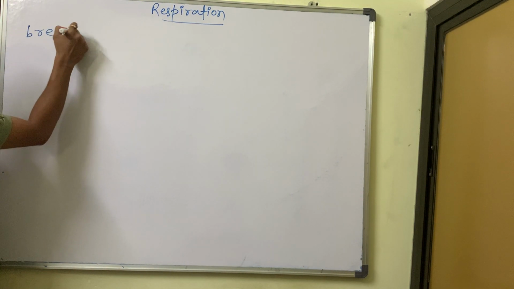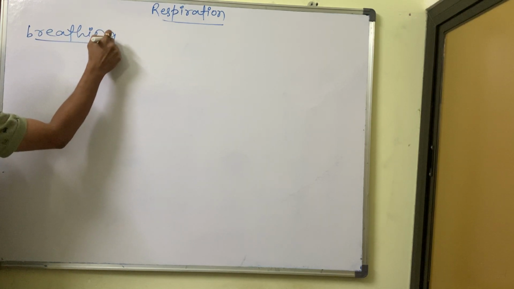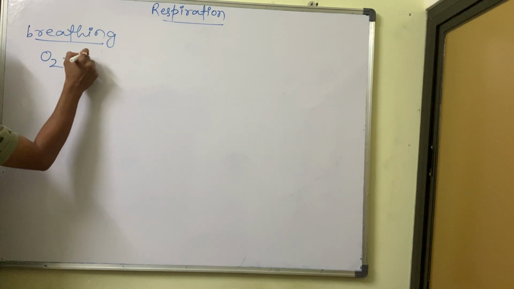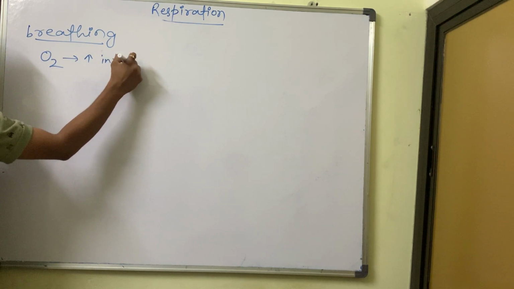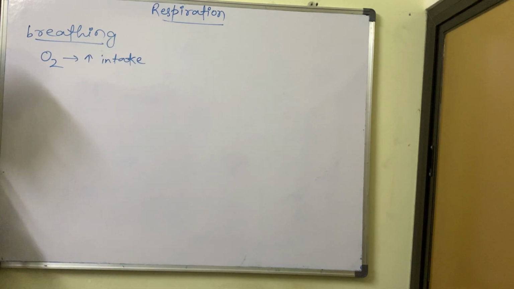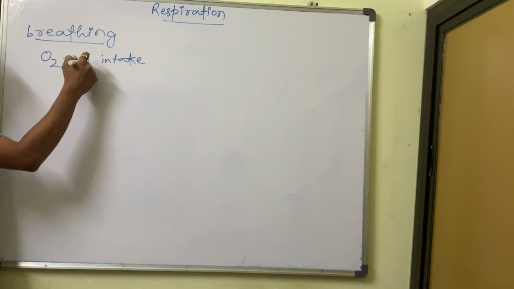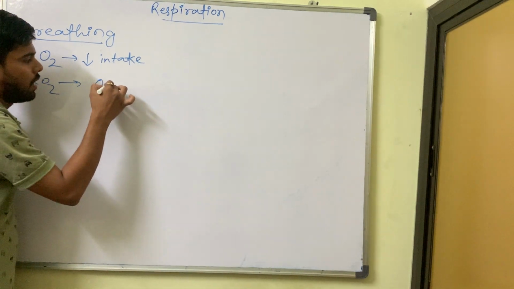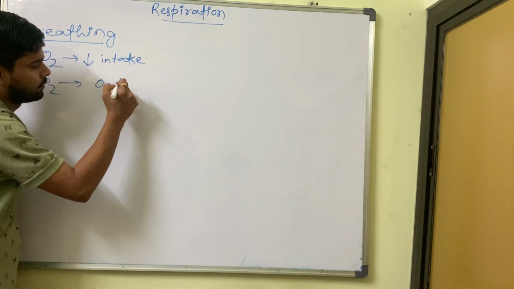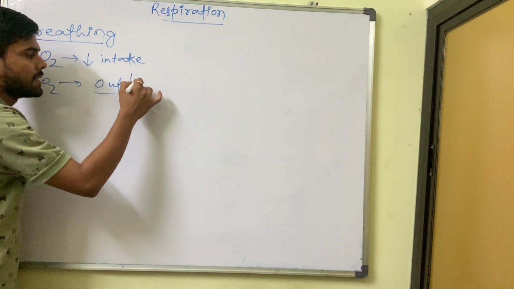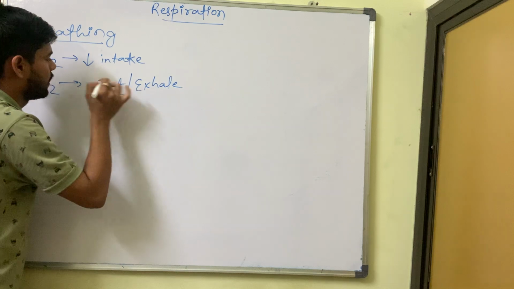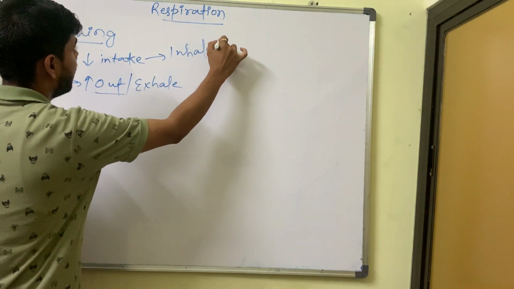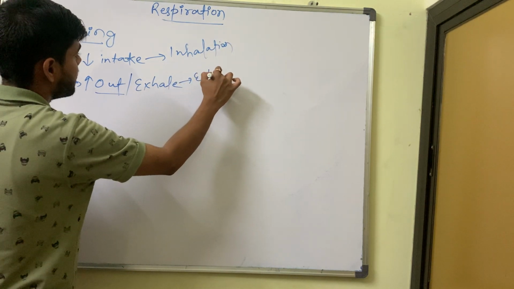Breathing is there. One more word is there. Students get confused between respiration and breathing. What is that? In breathing, there is O2 intake, you are taking in O2. Oxygen will go in, intake means inside, so inside means the down symbol. Intake of oxygen, and CO2 will be released out. Out, you say exhale. So it will go out. Intake means inhalation and exhale means exhalation.